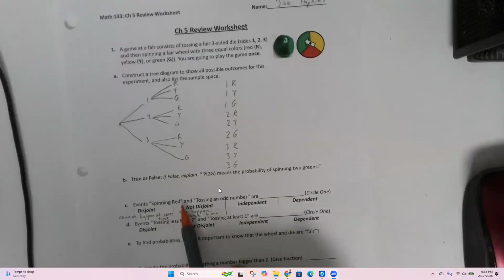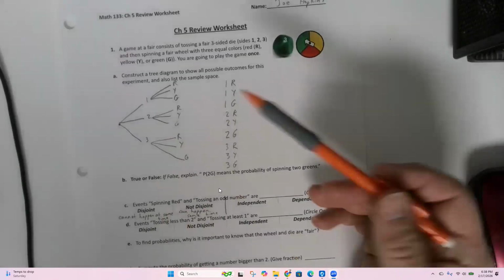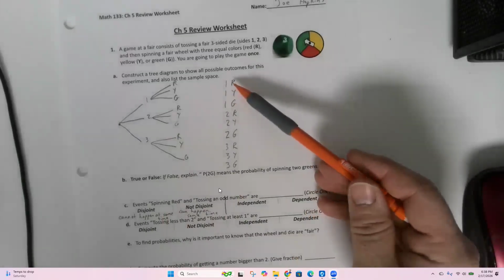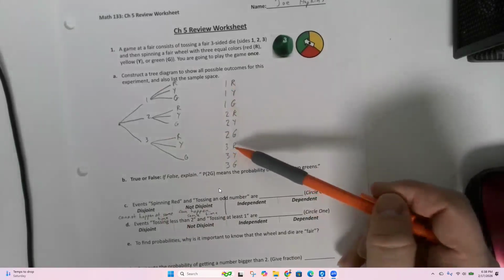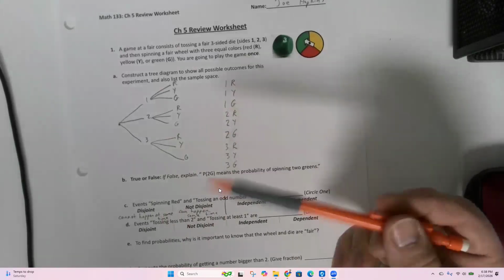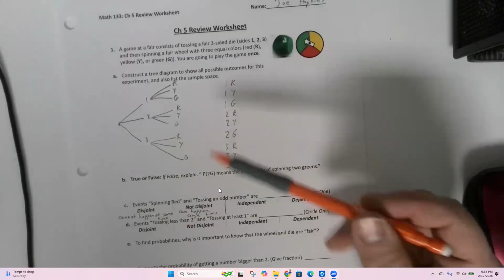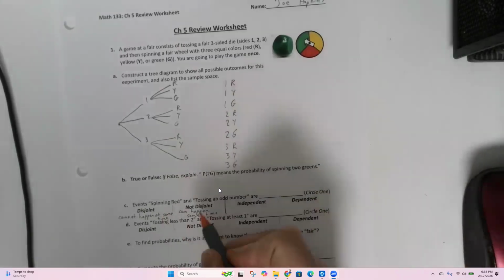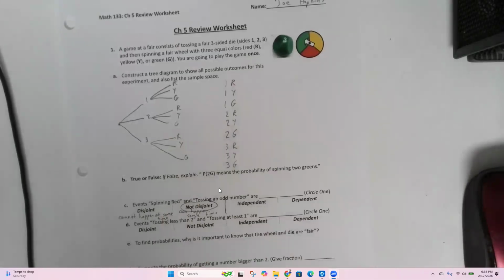Can you spin a red and also at the same time toss an odd number? An odd number could be a one or a three. So yeah, you could get one red, or you could get three red. So these two would be the same game. So yeah, it's not disjoint.